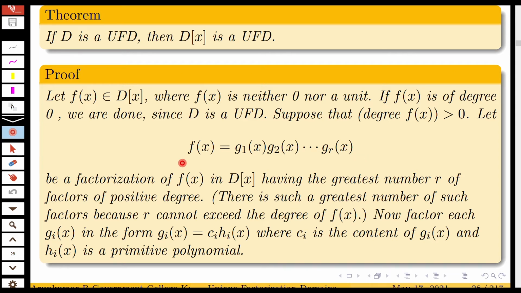That is, f(x) = g1(x) g2(x) ... gr(x) is a factorization of f(x) in D[x] having the greatest number r of factors of positive degree. Because this factorization is possible, there is such a greatest number of factors, because r cannot exceed the degree of f(x). Now factor each gi(x) in the form gi(x) = ci hi(x), where ci is the content of gi(x) and hi(x) is a primitive polynomial.